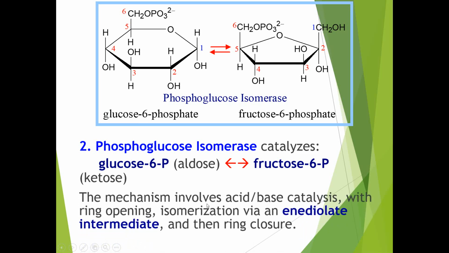The mechanism involves acid-base catalysis with ring opening, isomerization via an enediolate intermediate, and then ring closure. So simply, an isomerization reaction takes place. First the ring opens, then structural changes happen, and enediol intermediates get formed, and then again ring closure, and there is formation of fructose 6-phosphate.